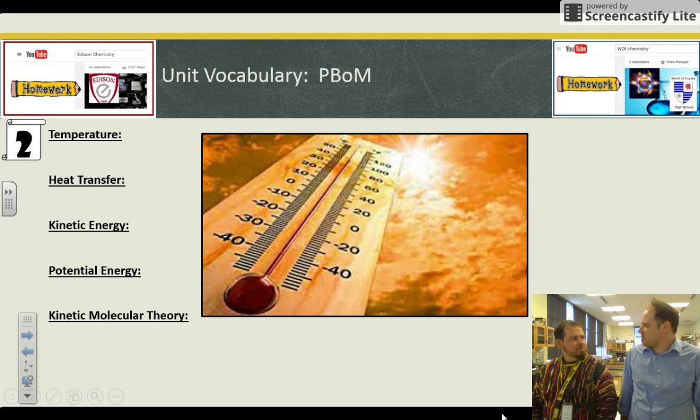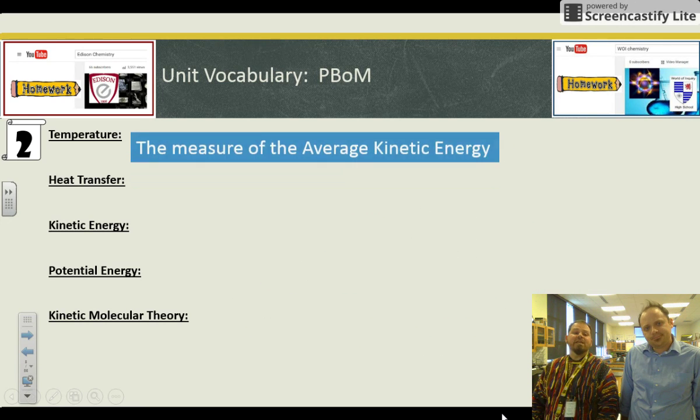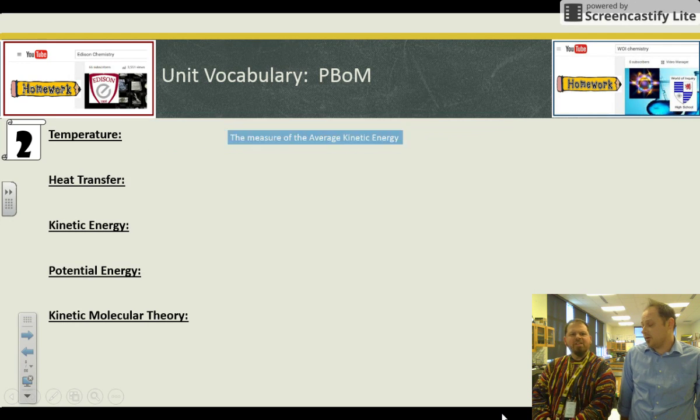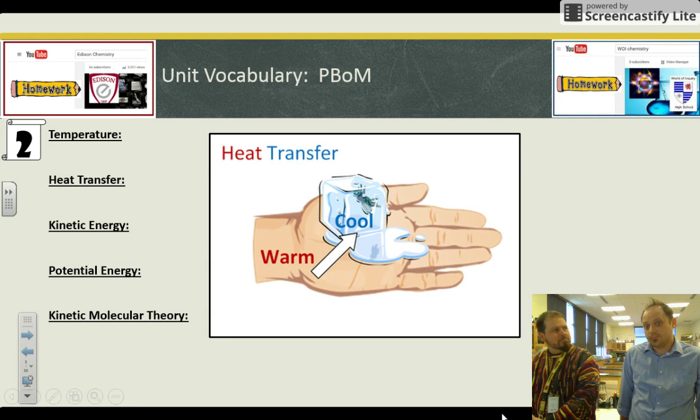First, temperature. What's temperature, Mr. Milks? Temperature specifically is the measure of average kinetic energy. It's a measurement, though, like a ruler. Think of it as a heat ruler. It doesn't tell you calories, it tells you degrees.